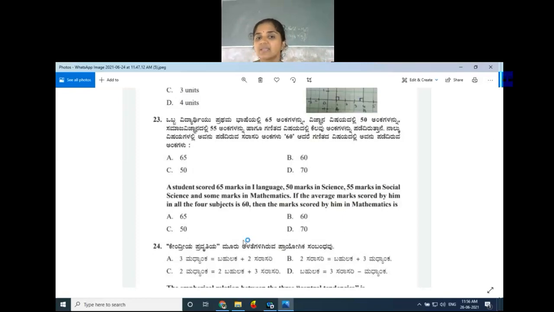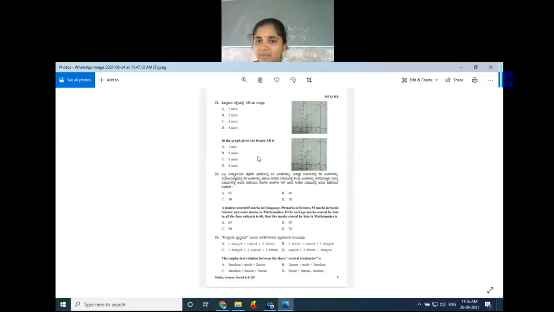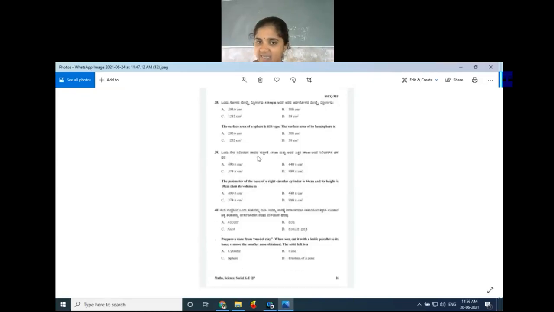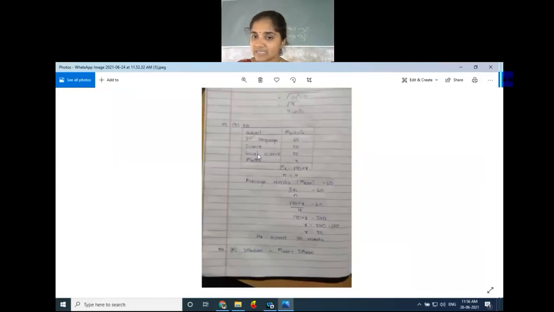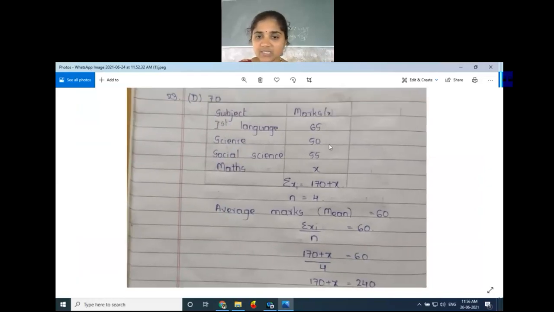So we are moving to the next question, that is the 25th question. This is also related to the statistics part only. In the given frequency distribution table, the median class is, okay. If they ask for the modal class, just by looking at the highest frequency, we can easily guess the answer, right? Now they are asking to find out the median class. Can we guess the answer by looking at the answer options only? No.